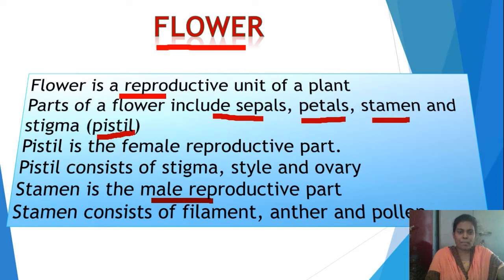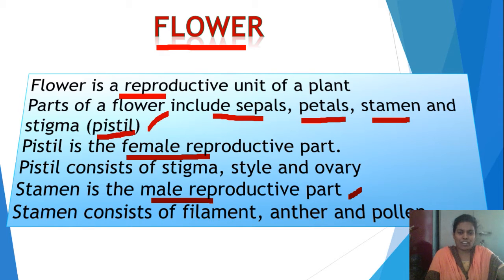And the fourth important part is the pistil. Pistil is called the female reproductive organ of a flower and it produces female gametes, nothing but eggs or ova. How many parts are there in a flower? Four parts: sepals, petals, stamens and pistil. Stamens are the male reproductive organs which produce male gametes, which are nothing but pollen grains. Pistil is the female reproductive organ which produces female gametes, which are nothing but ova or eggs.